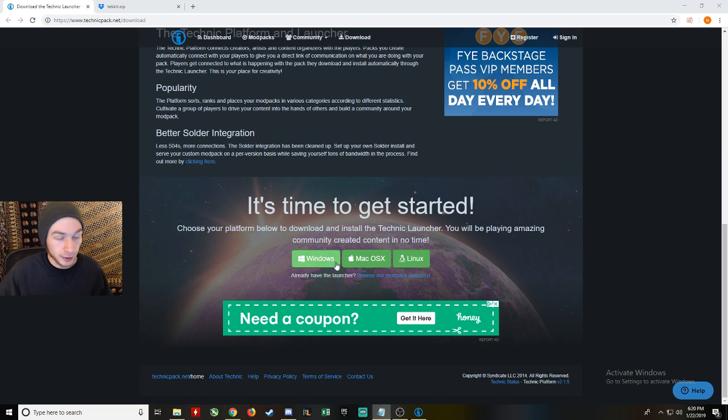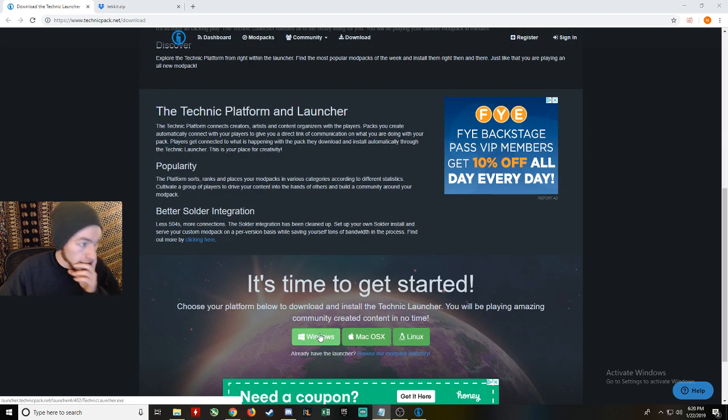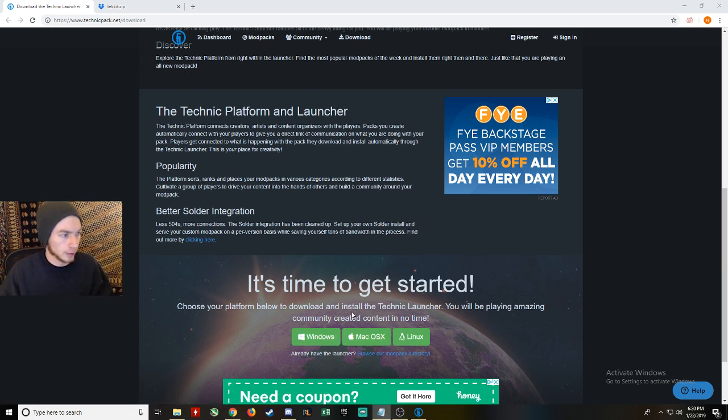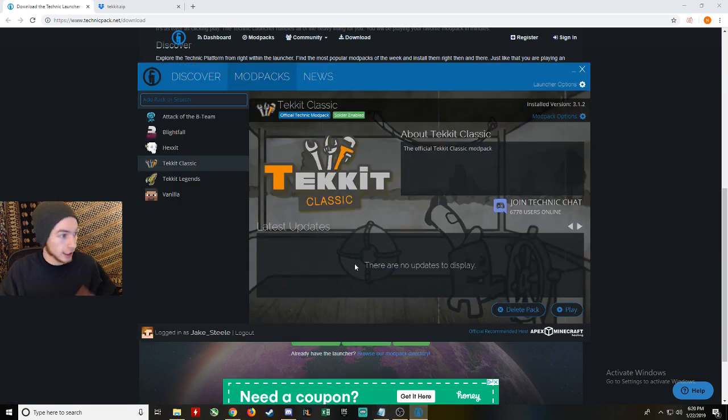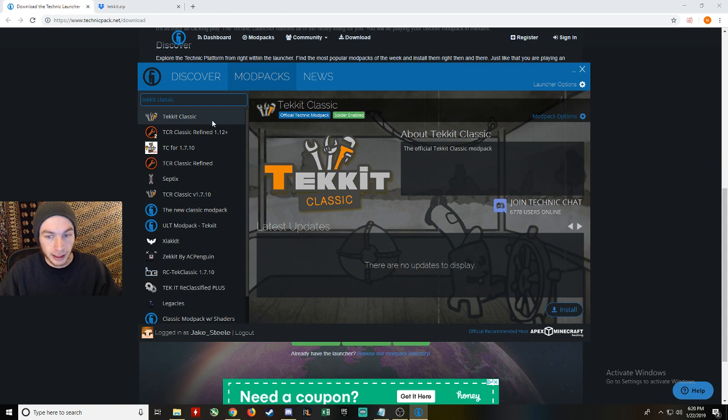First thing you want to do is download the Tekkit launcher, found here. There's a link in the description for this. So you download this for Windows, Mac, whatever you're using. I don't know if this works on Mac. So once you have that download, you have your Tekkit pull up, log in with your normal Minecraft username and then search for Tekkit Classic in the mod packs. Tekkit Classic, install it. It should take like no time at all.